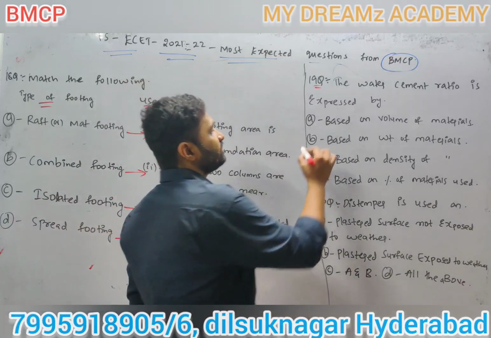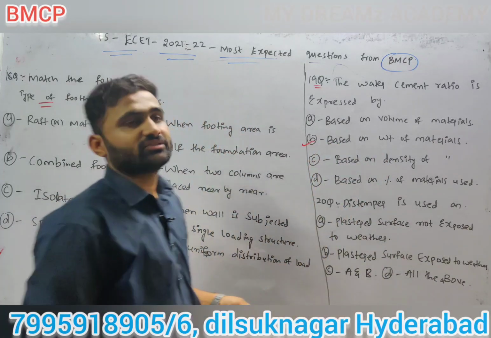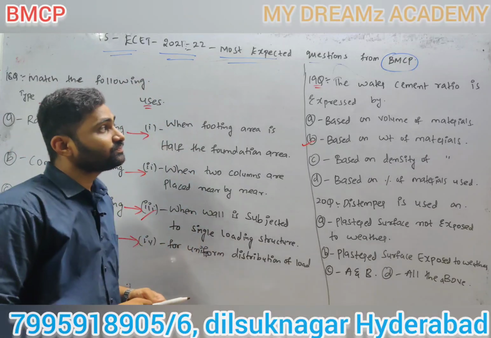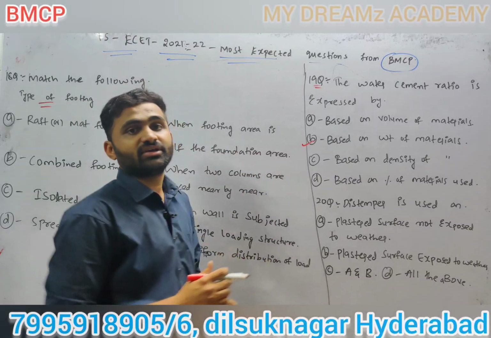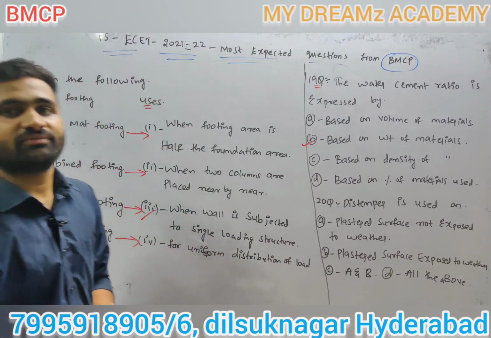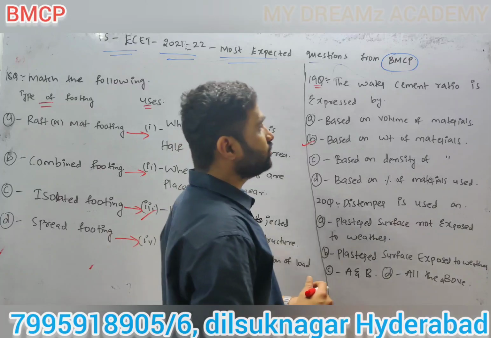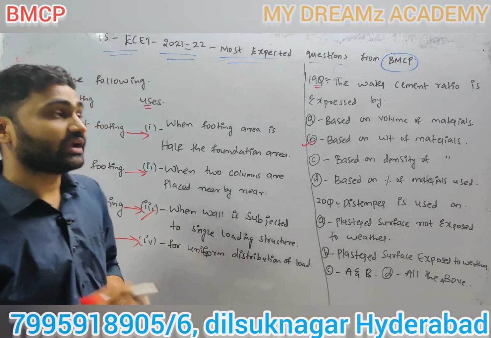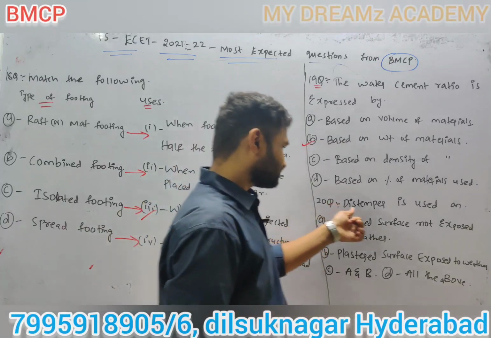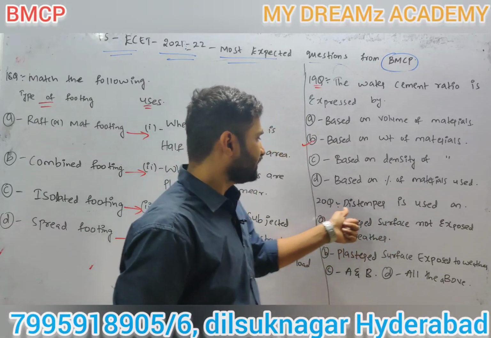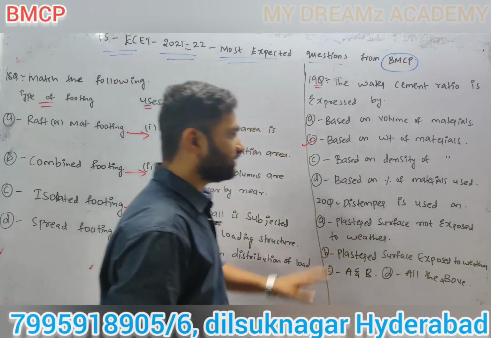So the answer is based on weight of materials. Water cement ratio depends on the weight of materials. Why? Because the definition is weight by weight. The definition is weight of water to weight of cement. According to the definition, it is based on weight of materials.